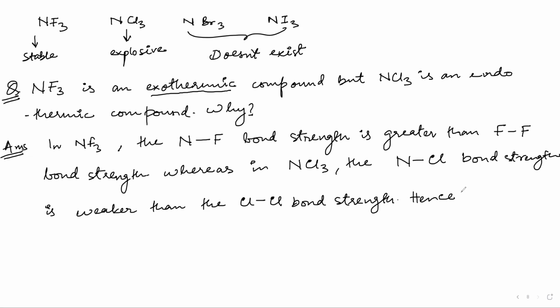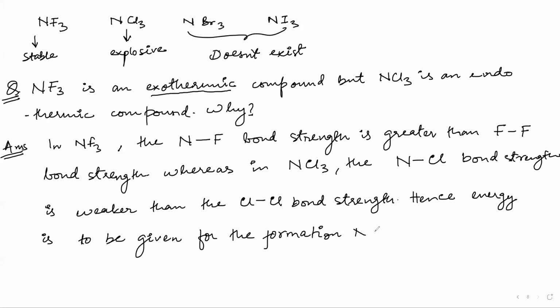And hence, what do we say? Hence, energy is to be given for the formation of NCl3. Because this NCl bond strength is low, the amount of energy which is given to break the Cl-Cl bond is very high, and the amount of energy which is released from NCl is very low. So at the end we have to give energy to compensate. Okay, so write this line.